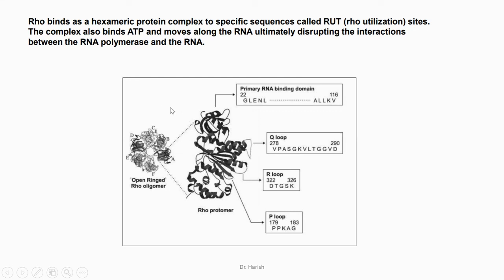In this picture, the detailed structure of the Rho protein is shown. As you can see, this Rho protein consists of 6 units, a hexamer, and each unit, or protomer, is shown in detail. Each protomer consists of different domains. The primary RNA binding domain, the sequence of the primary RNA binding domain, is mentioned here in the form of amino acid symbols. Apart from this RNA binding domain, there are other domains also, known as Q loop, R loop, and P loop. So this is the detailed structure of the Rho protein.